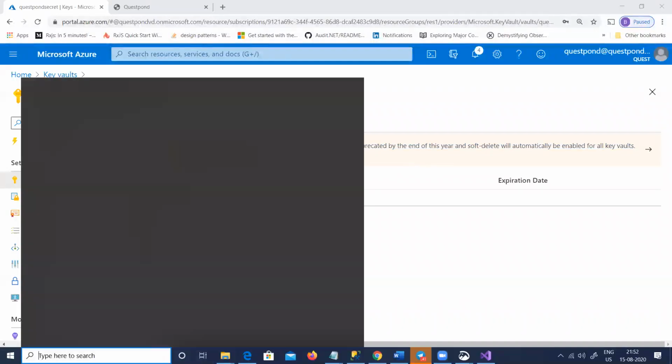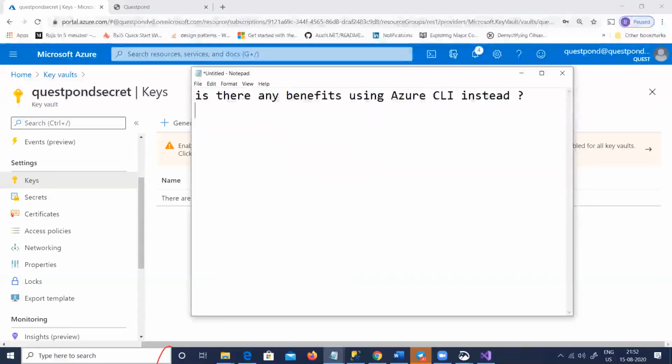Here is a good question. Can anyone tell me why I can go and create a Key Vault by using the normal portal? So why do we have to use PowerShell and all these things? Why do we have to automate it? What can be the reason? Anyone?